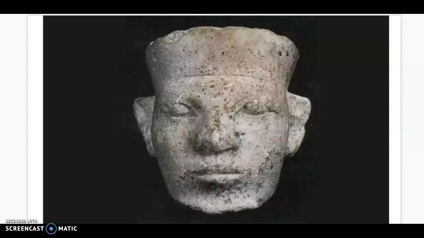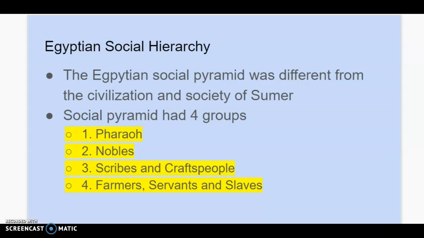You know that a social hierarchy is shown in the graphic organizer of a social pyramid. The people that are at the top of the social pyramid, there's less people up there, but they have more power and wealth, and as the pyramid grows, as it gets lower, it's more people but less power and wealth. So the Egyptian social hierarchy and the social pyramid that we show it by, I have a typo there, I apologize for Egyptian, was different from the civilization and society of ancient Sumer.